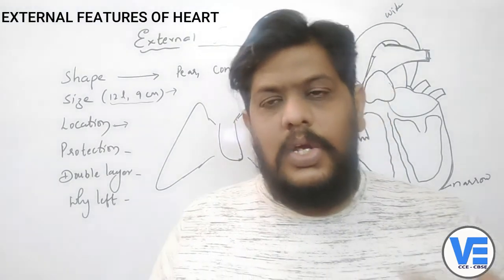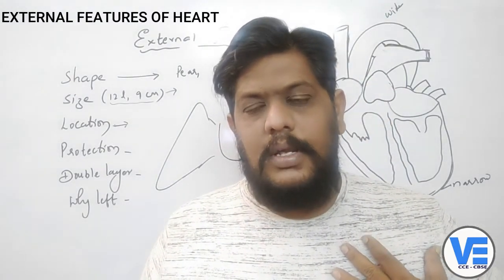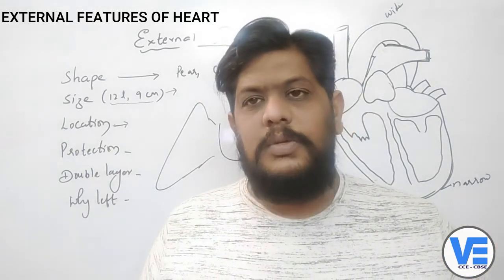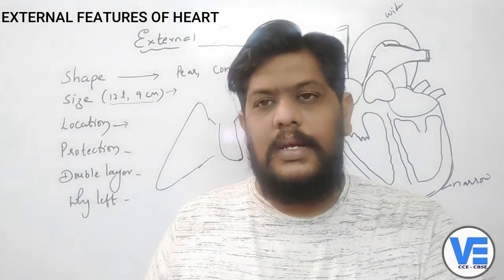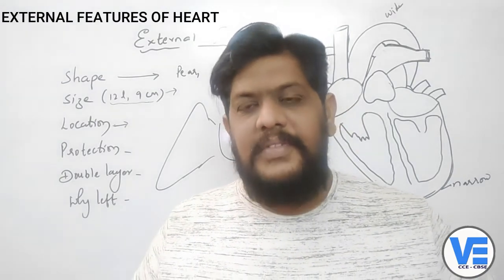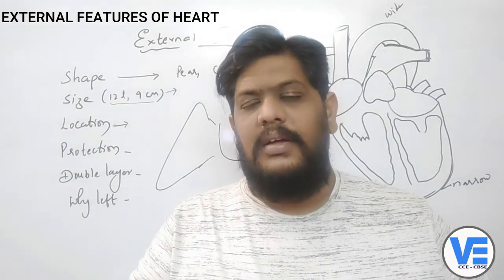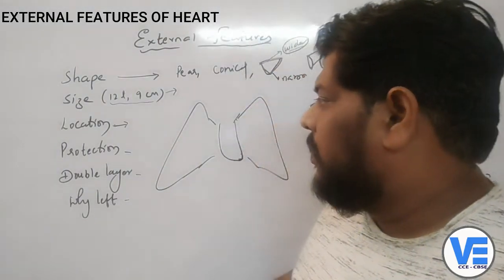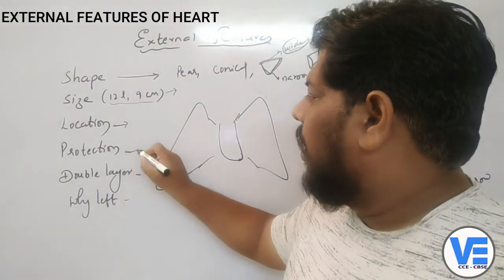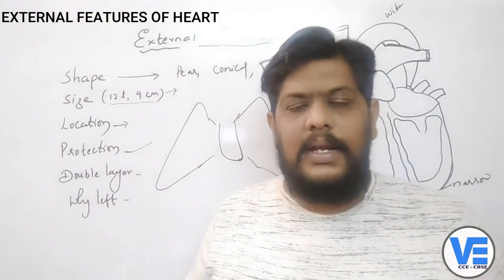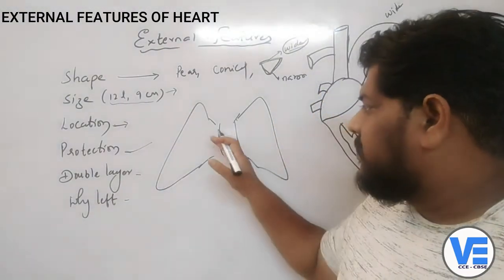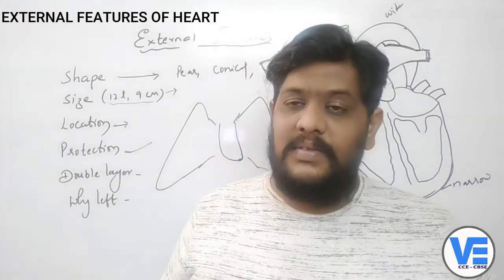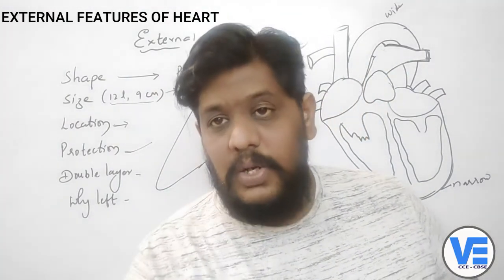The other reason is that the contraction of the left part of the heart is more when compared to the right side of the heart. That's why we feel that the heart is towards the left side, but it's only a feeling, right? Now coming to the next, how it is protected. Now you might have a doubt: if this heart is between the two lungs, then how is it protected? Yes, it has very good protection. I will tell you how.